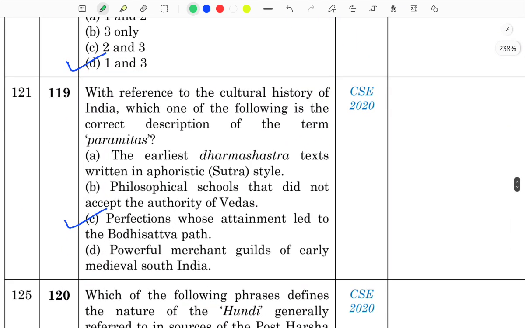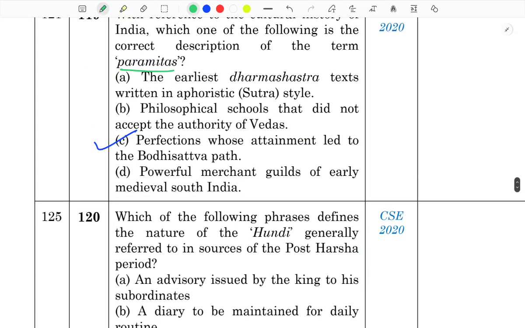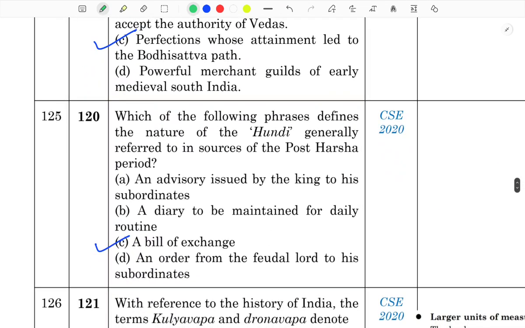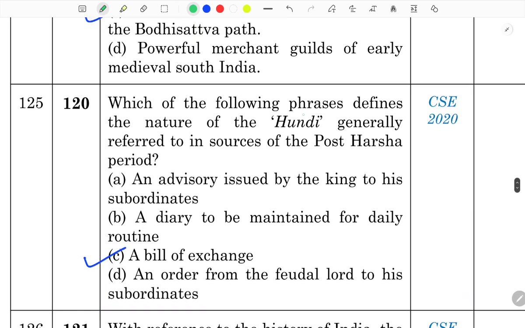Next question. With reference to the cultural history of India, which one of the following is the correct description of the term paramitas, perfections whose attainment led to the bodhisattva path? Word by word it is from your Upinder Singh. Next question. Which of the following phrases defines the nature of the hundi generally referred to in sources of the post-Harsha period? A bill of exchange. The term hundi, it's in your glossary part also. It is also mentioned in chapter 1 of the notes. Of course, it is in your NCERT too.